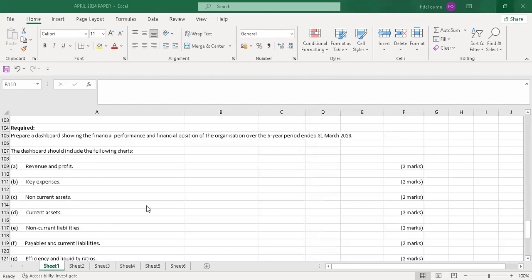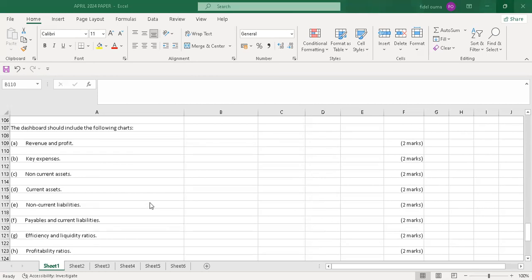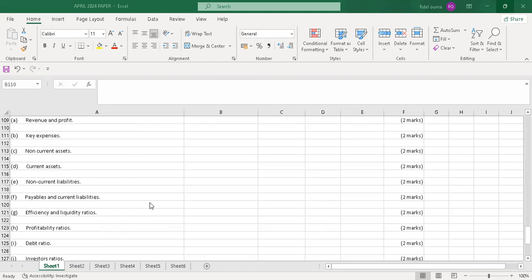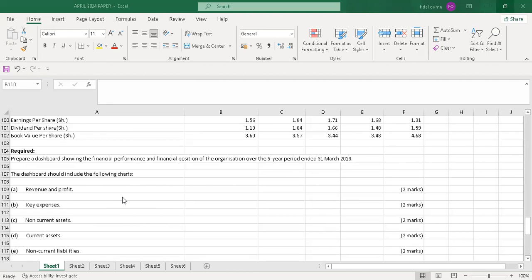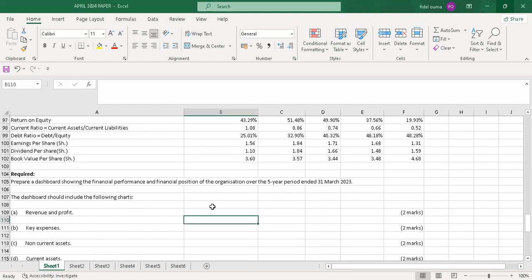This question was generally testing your knowledge on ratio analysis, whether you still recall the formulas, the profitability ratios, the efficiency ratios, the liquidity ratios, and even the investors ratios and the debt ratio. So this was a question on ratios. I'll start with the first part, the dashboard. So this is what I will do.